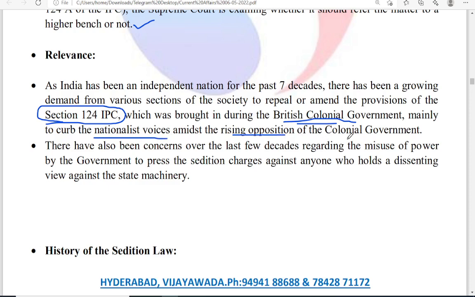In the past few decades, it is alleged that the government is misusing the power given to it under Section 124 IPC and violating the fundamental rights of the people. Critics argue that even constructive criticism is regarded as sedition.